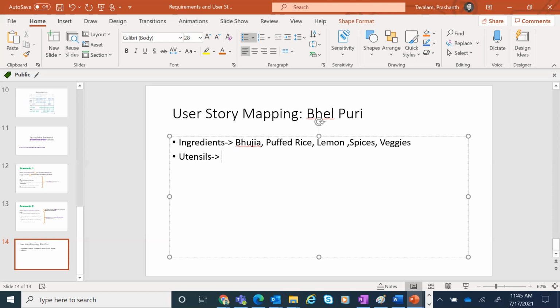So utensils is a broad category. Correct. So you will need a ladle, basically to mix stuff. You will need spoons. Then you will need plates. Then you need a bowl. Okay, so let's say this is what you need. What else will you need? Somewhere it can be kept.